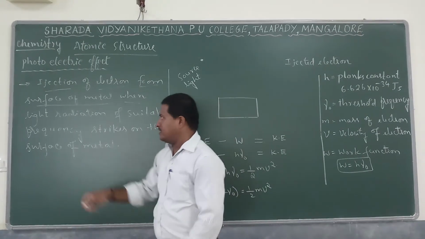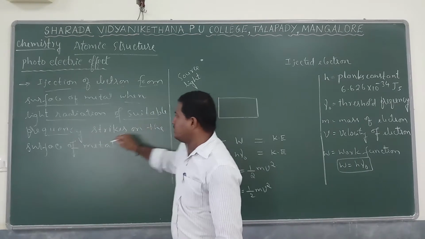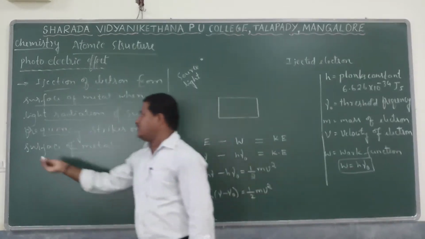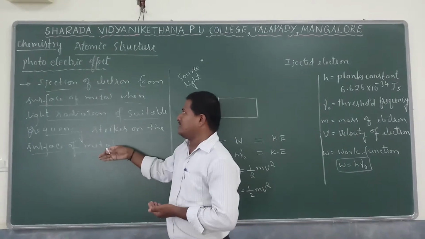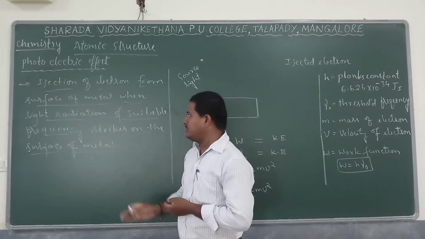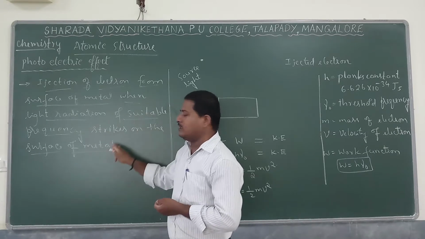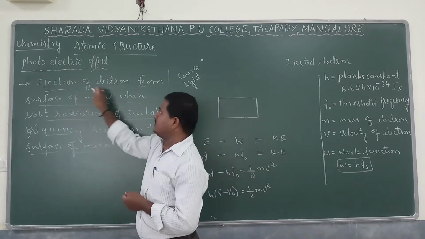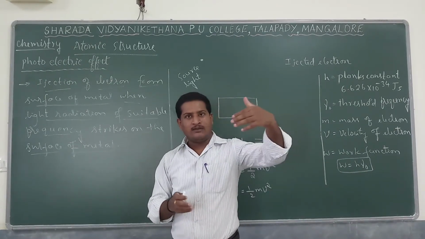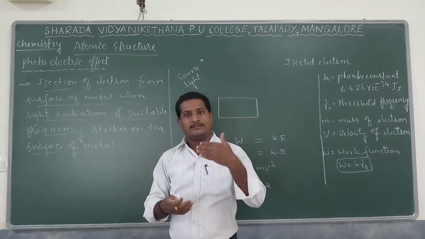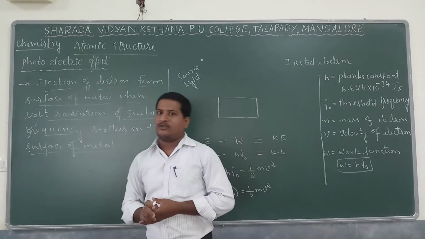And this happens after light radiation of suitable frequency strikes the surface of the metal. That is what the photoelectric effect tells. It is very simple. After passing a suitable frequency of light radiation, electrons get ejected. So two phenomena happen at a time. There is a fall of light radiation on the surface of the metal, and at the same time there is an ejection of electron taking place. That is explained by the photoelectric effect.